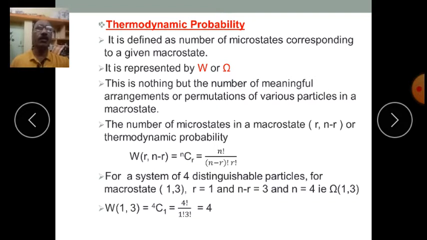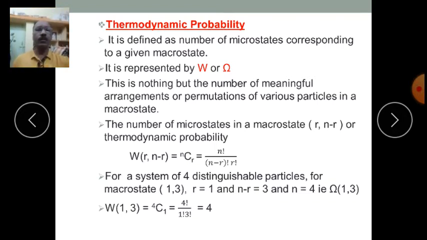So the number of microstates corresponding to a given macrostate is called the thermodynamic probability. For example, for distribution 1 comma 3, there are 4 microstates. For distribution 2 comma 2, there are 6 microstates. This is the thermodynamic probability for that macrostate.